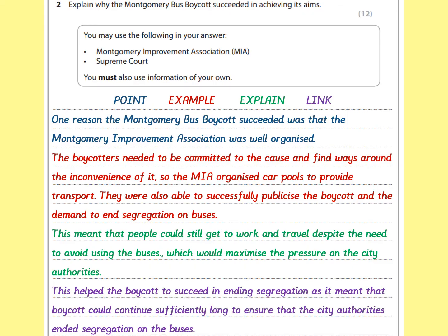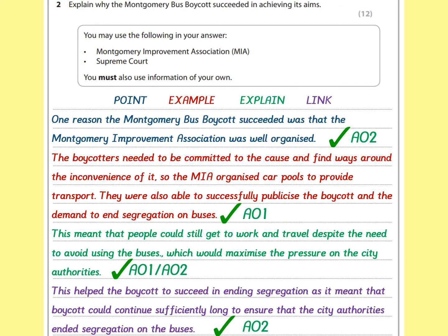I'm going to draw your attention in particular to the last sentence in a moment, but first let's see where the marks are coming from. The first one, the point, is mostly AO2 because I'm actually giving a reason why it succeeded. That's related to my explanation of why the bus boycott succeeded in achieving its aims. My next part is supporting detail, AO1, which is knowledge. The next is a little bit of both. It provides some extra detail, but it also explains how that ended up putting pressure on the city and helps explain the causation of why the bus boycott succeeded.